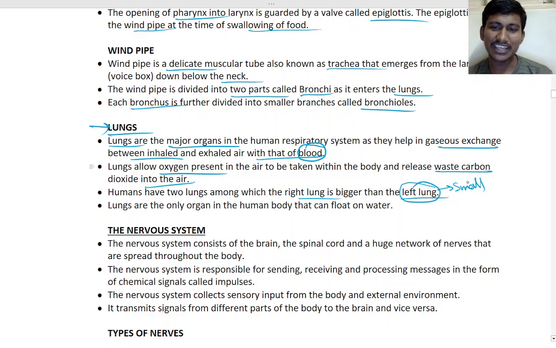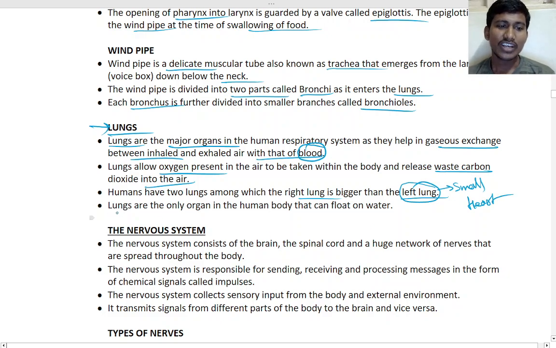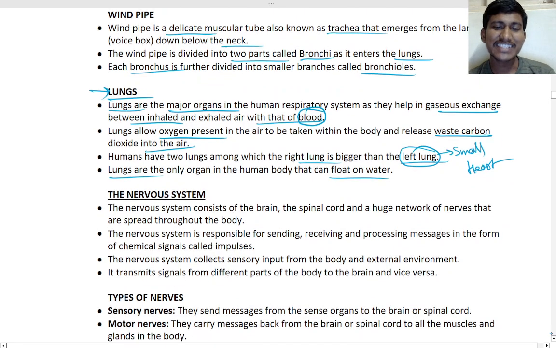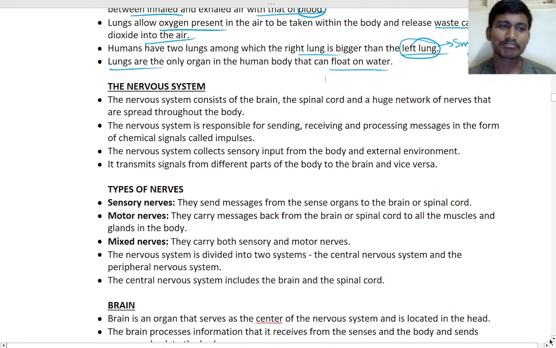To make that space, the left lung is smaller. Lungs are the only organs in the body that can float in water, so it is easy for us to float.